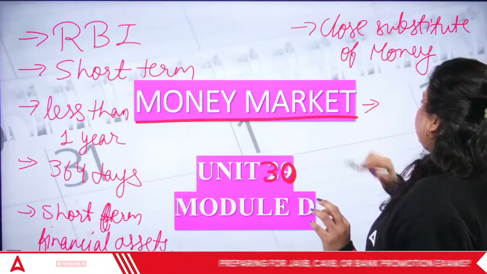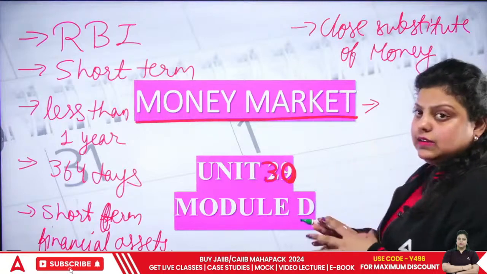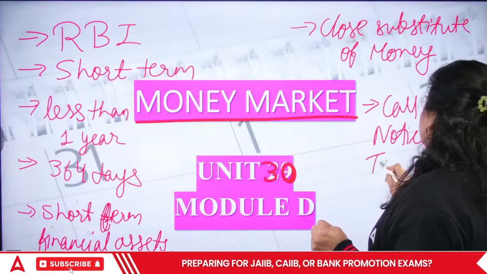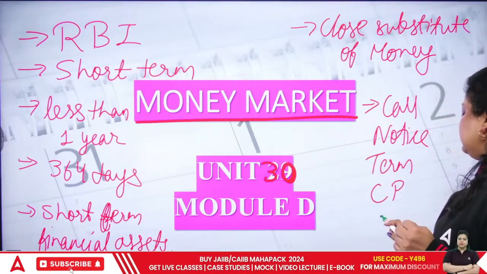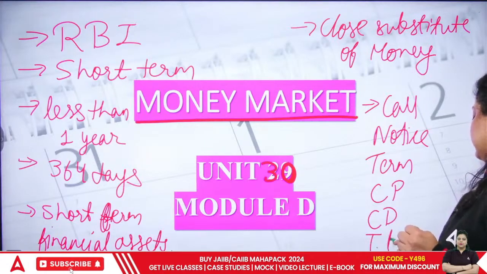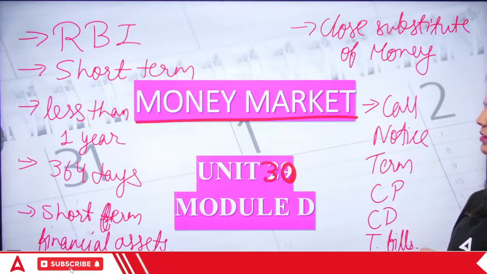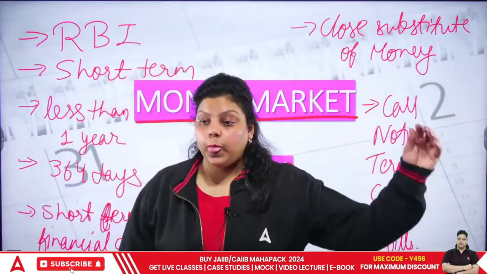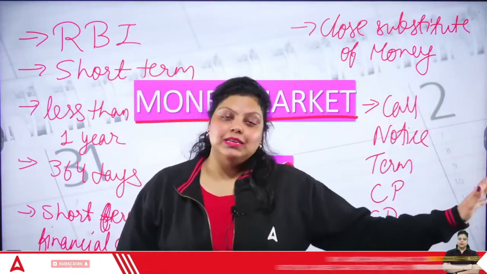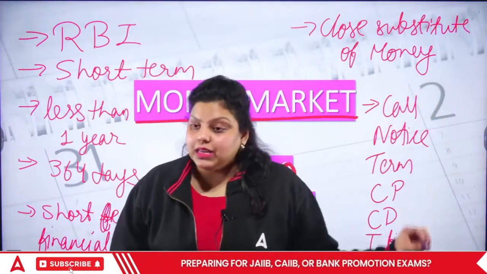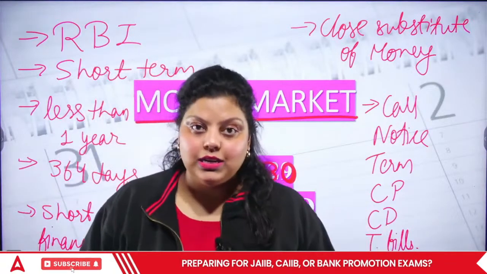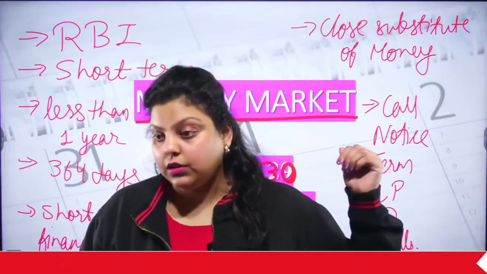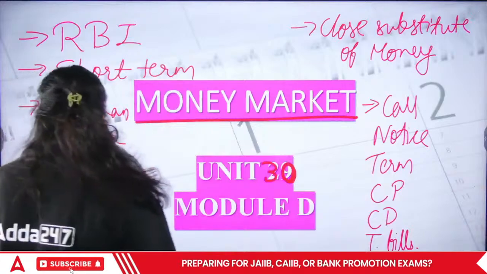Apart from that, the money market covers certain instruments: call money, notice money, term money, commercial paper, certificate of deposit, treasury bills, bankers acceptance, repo auctions. It also covers the cash management bill, etc. All these are the instruments of your money market. So the money market is simply a short-term market regulated by RBI, and for the short term you can raise your capital requirement from this market.